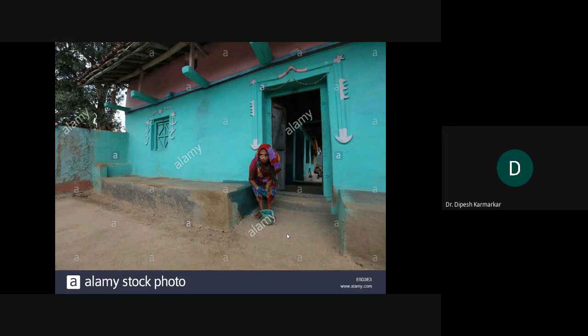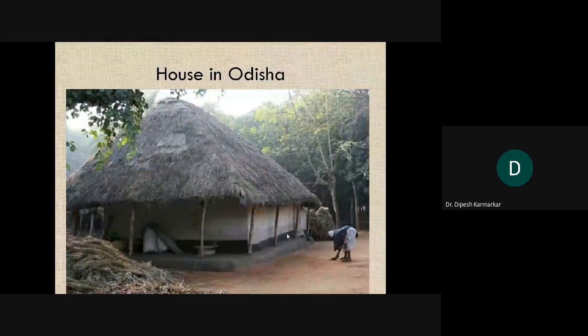Now this chauthara also can be made of different materials. Here it seems to be made of proper bricks and cement probably, but the ground is completely made of cow dung. So these are other examples of raised platforms. Sometimes you will find that raised platforms and veranda merge together. It depends, as I've told you, on the regional variation.